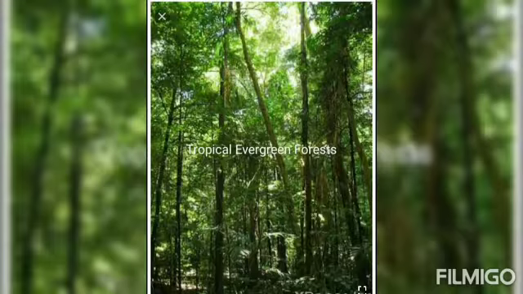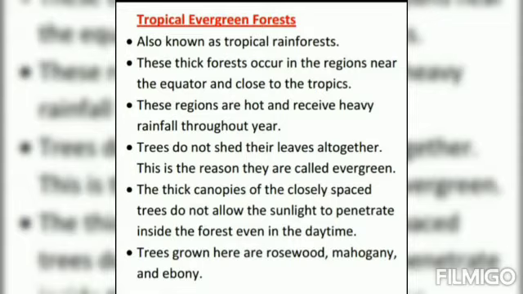Our next topic is tropical evergreen forest. Here is an example with a picture. Tropical evergreen forest, also known as tropical rainforest, these thick forests occur in the regions near the equator and close to the tropics. These regions are hot and receive heavy rainfall throughout the year. Trees do not shed their leaves altogether. This is the reason they are called evergreen. The thick canopies of closely spaced trees do not allow the sunlight to penetrate inside the forest even in the daytime. Trees grown here are rosewood, mahogany, and ebony.